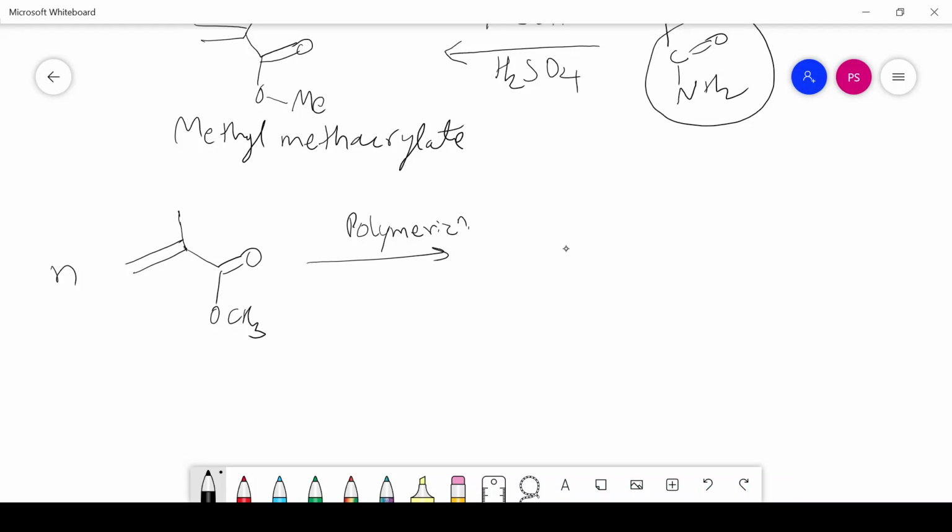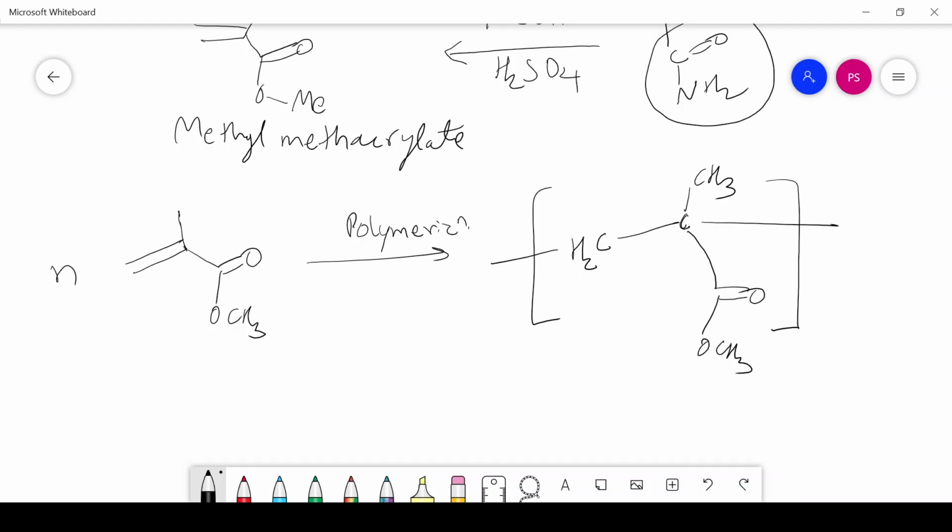It gives you CH2, here C CH3, CO OCH3 as it is, and the repeating unit continues n times.